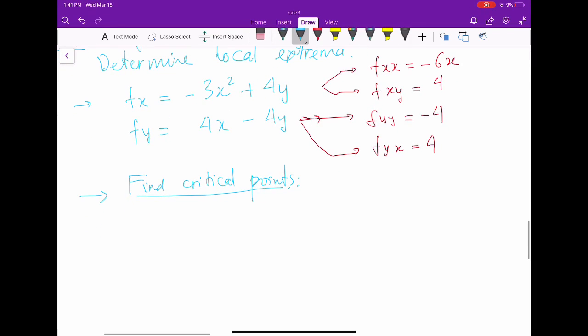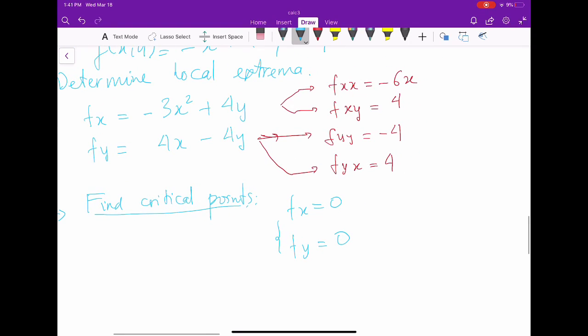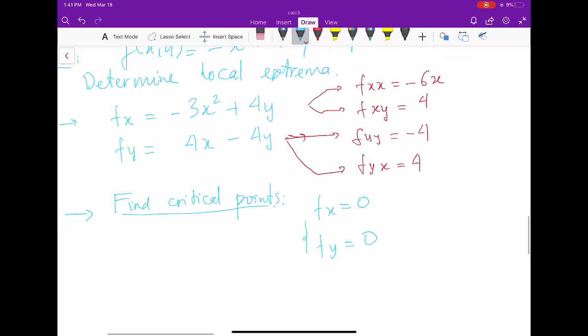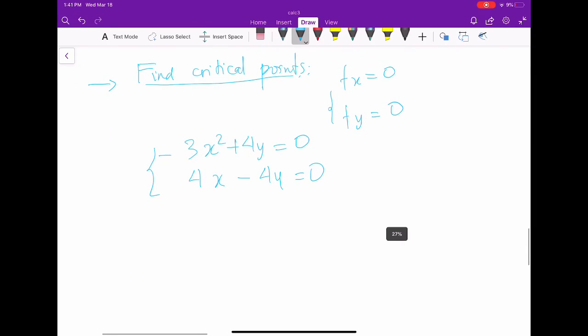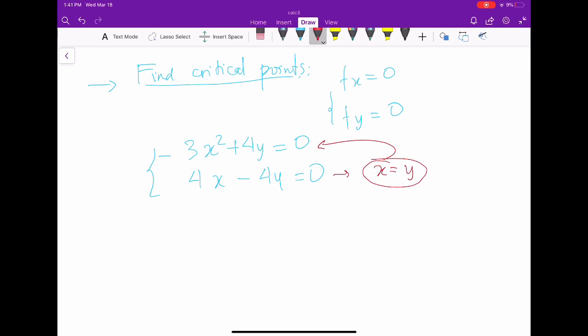I will set f_x equal to 0 and f_y equal to 0. From here I get negative 3x squared plus 4y equal to 0, and 4x minus 4y equal to 0. From the second equation, we see x equal to y, and we plug this into the first equation.